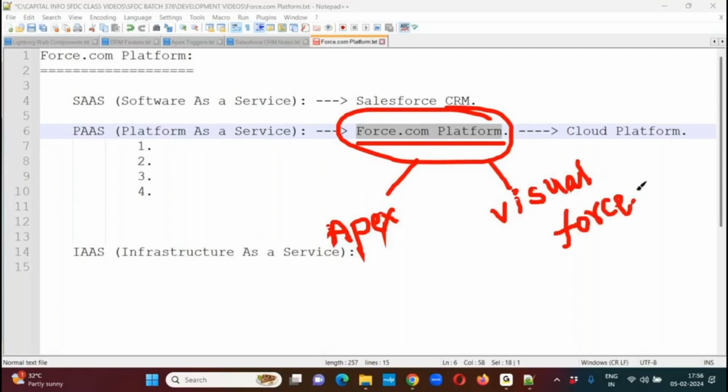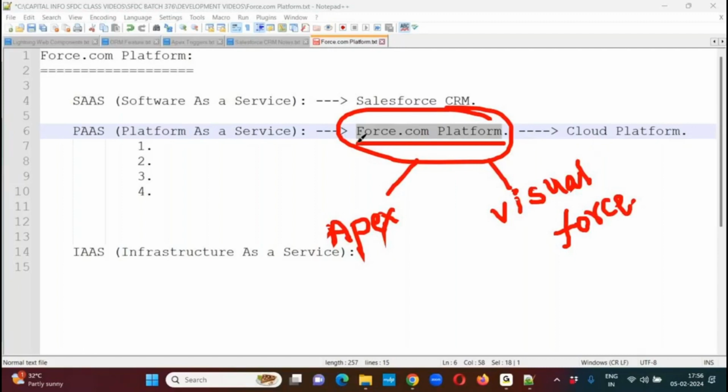Apex programming and Visual Force programming. These are the two programming languages available here. Java is different, Apex is different. Java is purely on-premise, Apex is purely on-demand. But syntactically, both look a bit similar, but not 100%, because about 70% of the Java syntax and the Apex syntax look similar. But both are completely different. Their internal processes are also completely different.